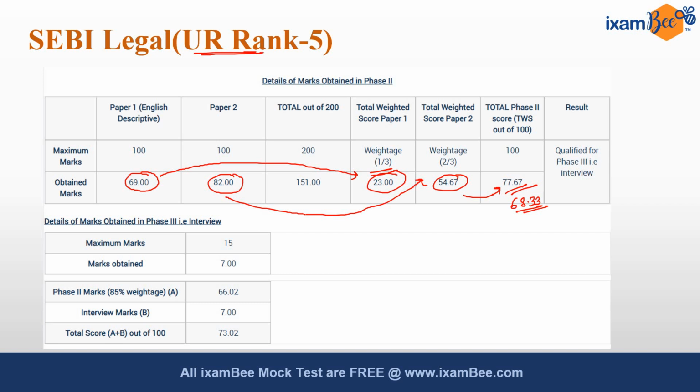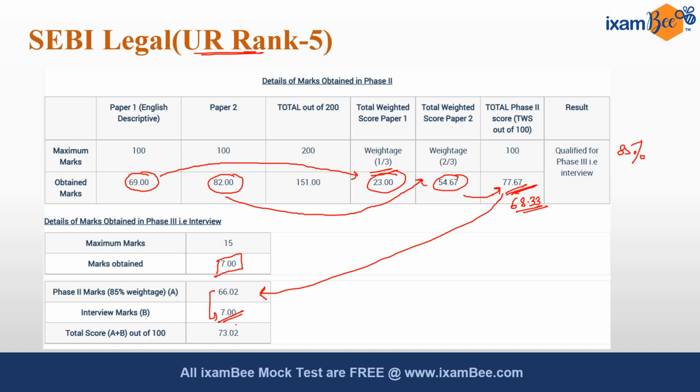Now, after the interview, this candidate scored 7 marks in interview. So you can see that this candidate scored average marks in interview, but since he had sufficiently high marks in phase 2, he was able to clear this exam. These marks were then converted into a 85% criteria, since phase 2 holds an 85% weightage, and the 15 marks were from the interview.